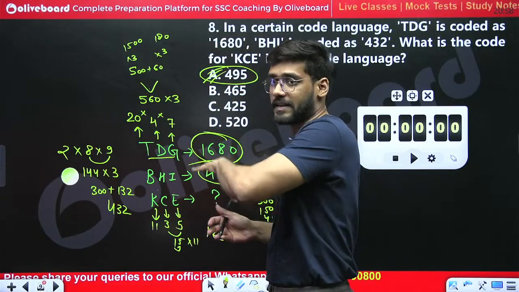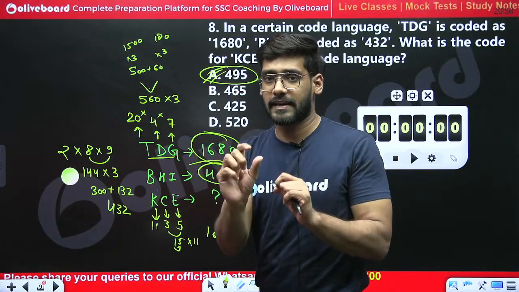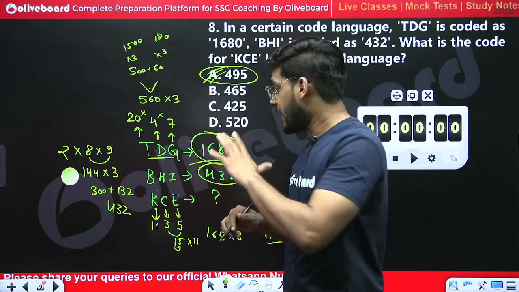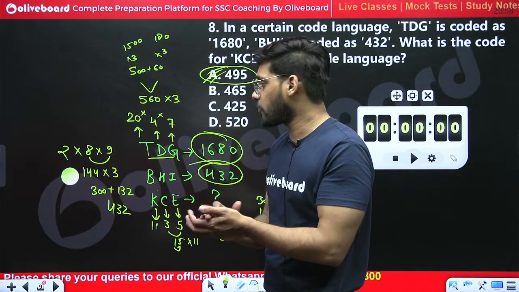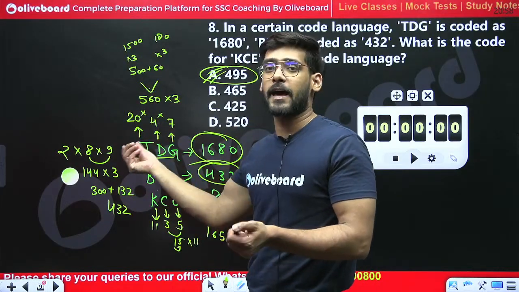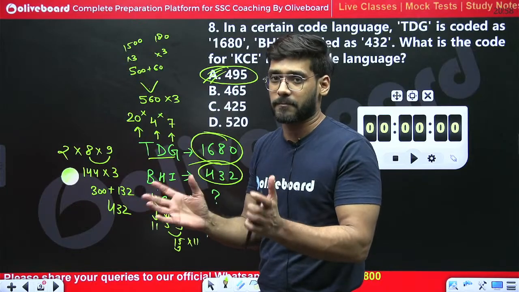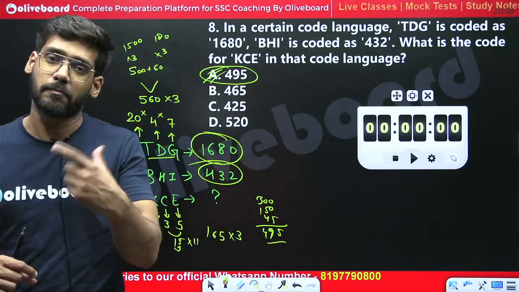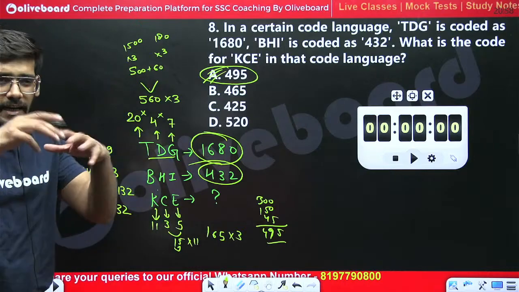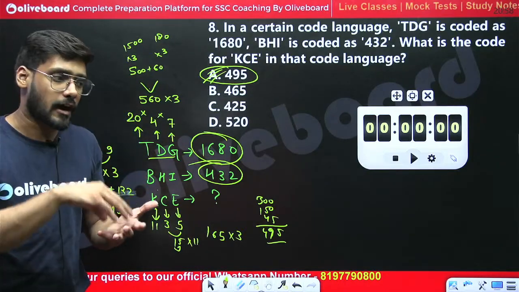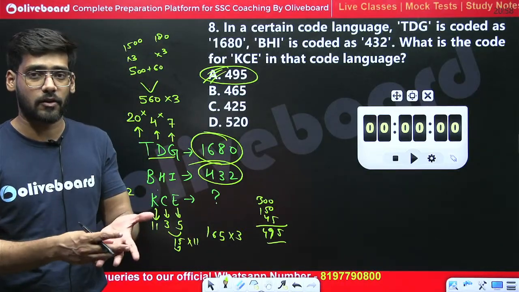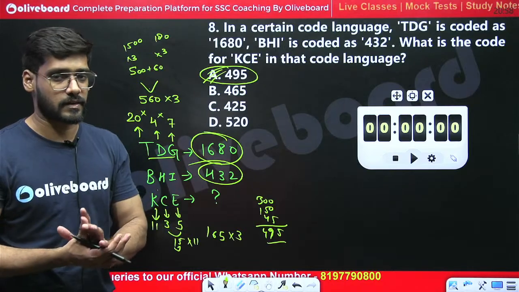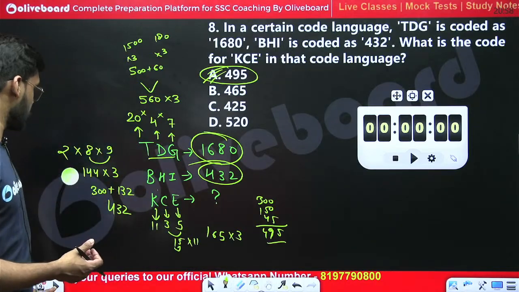So somewhere there is some logic behind these numbers, and since we have a big number, I tried to multiply all the numbers. Whenever we get a big number, try to multiply the numbers. First attempt should be that. If even after multiplying we are not getting the logic, then we can try some other logic, right? Let's move on to the next one.